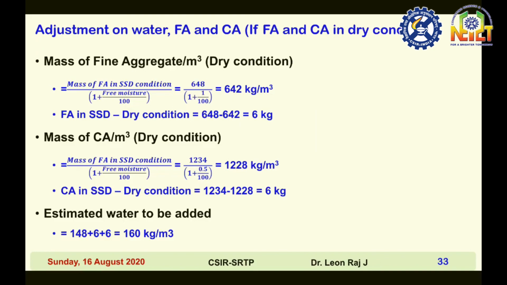At the same time, in Assam or Jorhat, any place in the northeast, it's always raining. So your aggregates will be in wet condition. In those cases, you have to reduce the water content. Then if you are not reducing the water content, what happens? Your mix proportion may not give correct results. You have to be very careful in the case of wet condition. If your aggregates are in wet condition, you have to reduce the water content. If you are not reducing the water content, your expected strength may not be achieved.